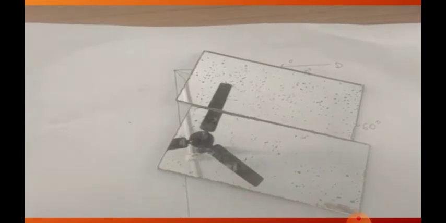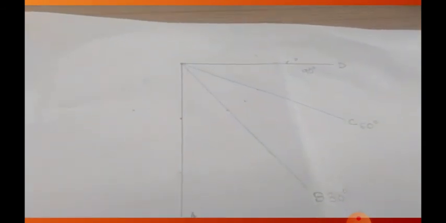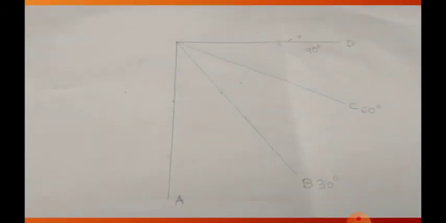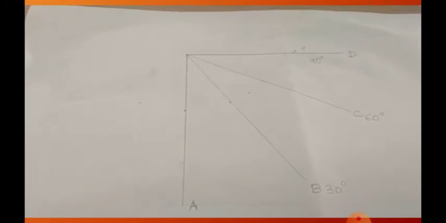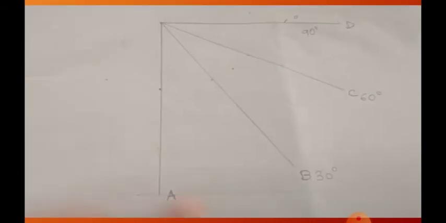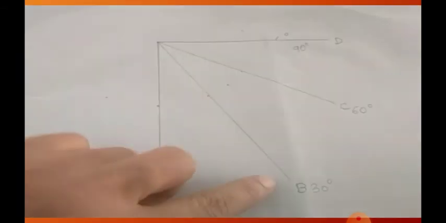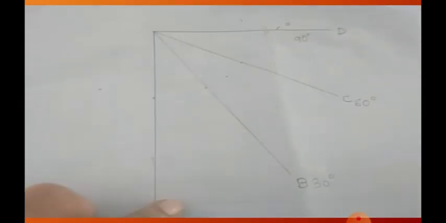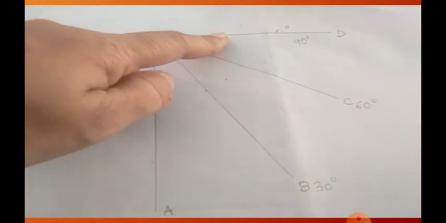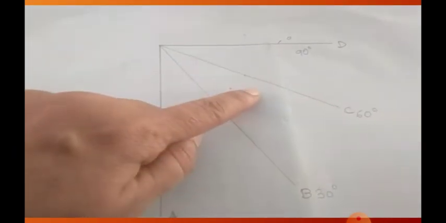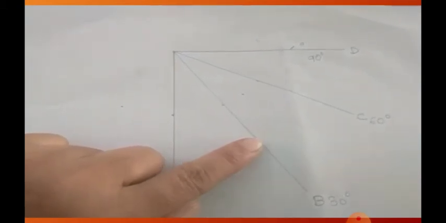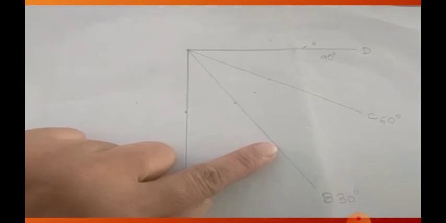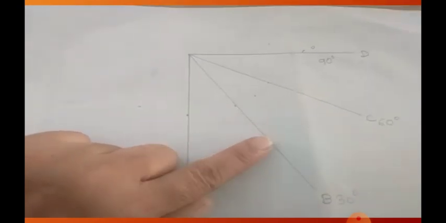For this, we need to take a plain paper, and on that plain paper we have to plot the angles, so that we can keep the two mirrors at different angles. So you can see that I have marked here ray A, ray B, C and D. Rays A and D are perpendicular, that means at 90 degrees, whereas C is at 60 degrees and B is at 30 degrees. We will also take 45 and 120 degrees later on and count the number of images formed.